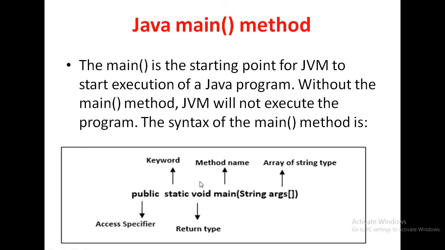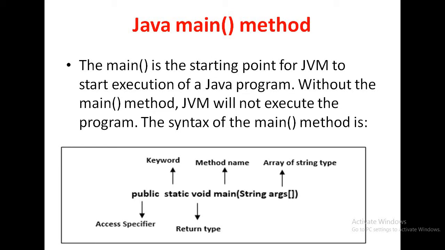In C and C++ program, the syntax of main method is void main, but in Java the syntax of main method is public static void main string args.